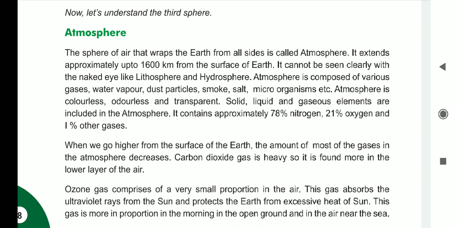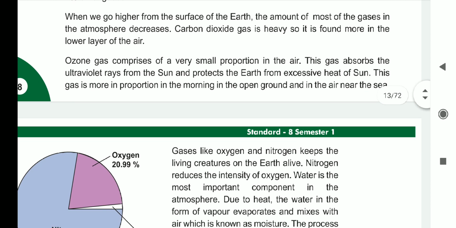Now the third stanza is telling about the ozone gas. In this atmosphere there is nitrogen, oxygen, and so many other gases. With that, ozone gas also exists, and it is very helpful for living beings. How? Because this gas absorbs the ultraviolet rays from the sun and protects the earth from the excessive heat of the sun. Here it is telling you